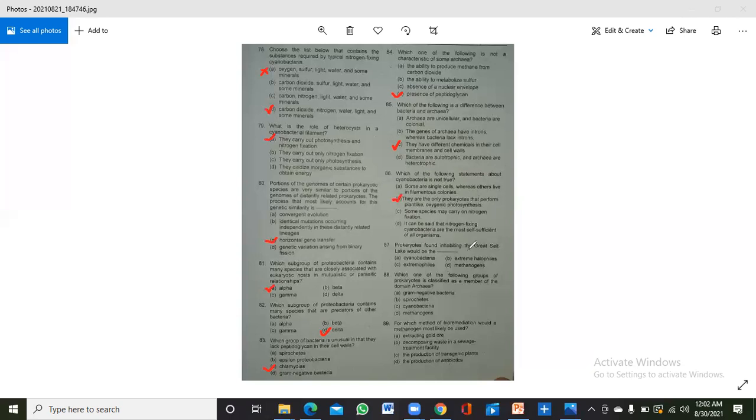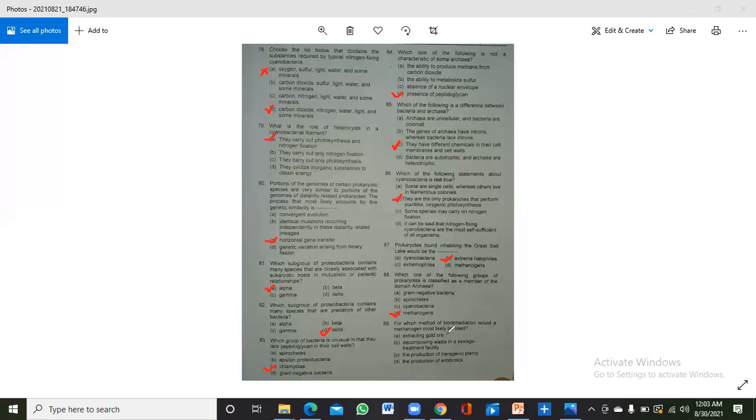Prokaryotes found inhabiting the Great Salt Lake would be extreme halophiles, because there is a high content of salt in the Great Salt Lake. Which of the following groups of prokaryote is classified as a member of domain Archaea? Gram negative bacteria, spirochetes, and cyanobacteria are included in eubacteria, and methanogens are included in Archaea.